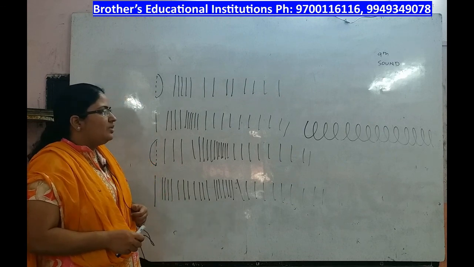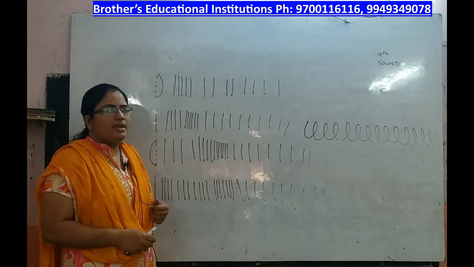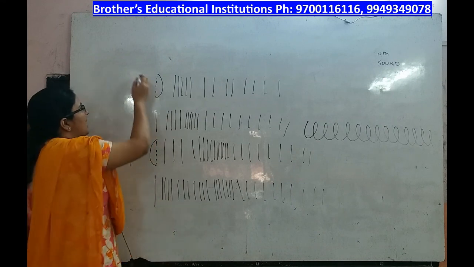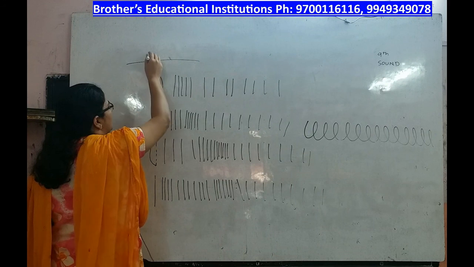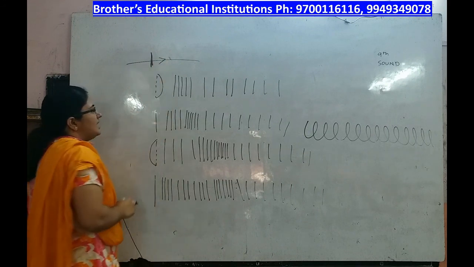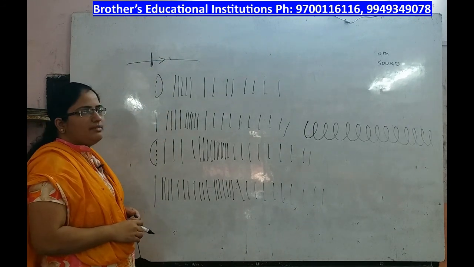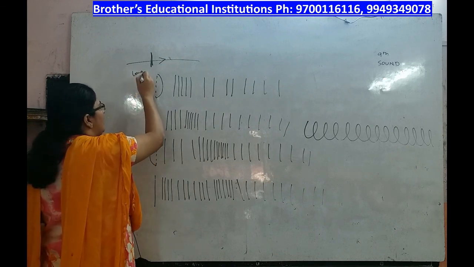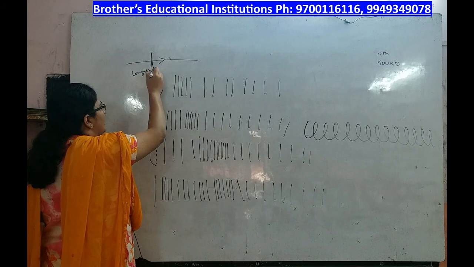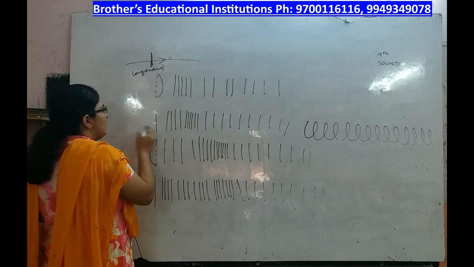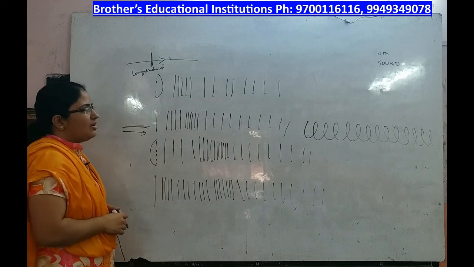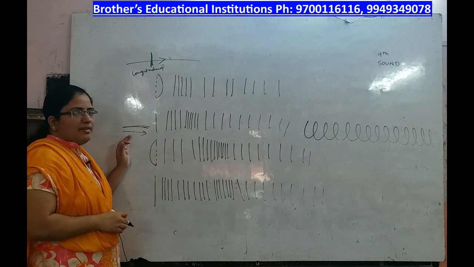Now there are two types of waves, transverse waves and longitudinal waves. Transverse waves means if the particles of the medium vibrate perpendicular to the direction of the wave, then such waves are called transverse waves. The second type is the longitudinal wave. Longitudinal wave means if the particles vibrate parallel to the direction of propagation of the wave.